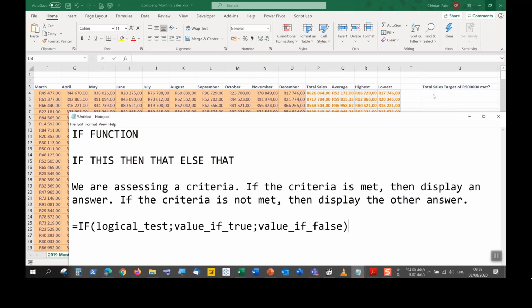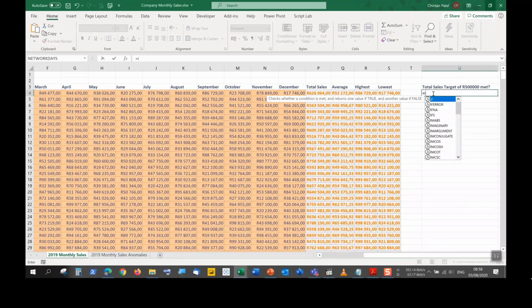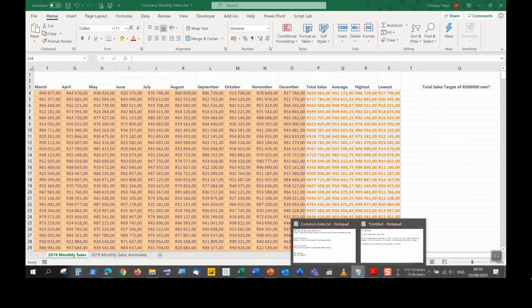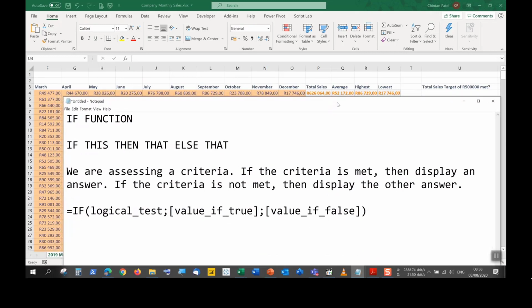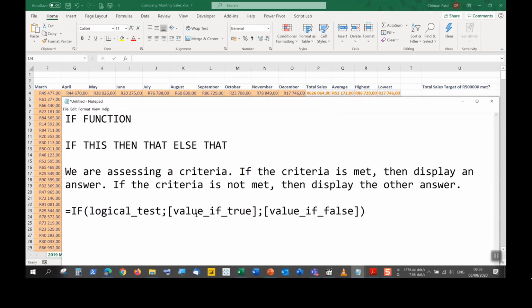And so that can even be verified when we type equals IF. We will see those particular values, and as a matter of fact, these values over here are placed in square brackets. Anything in square brackets is optional, so if you leave it out, it may change your value, or you may have to include it to display it in a certain way.